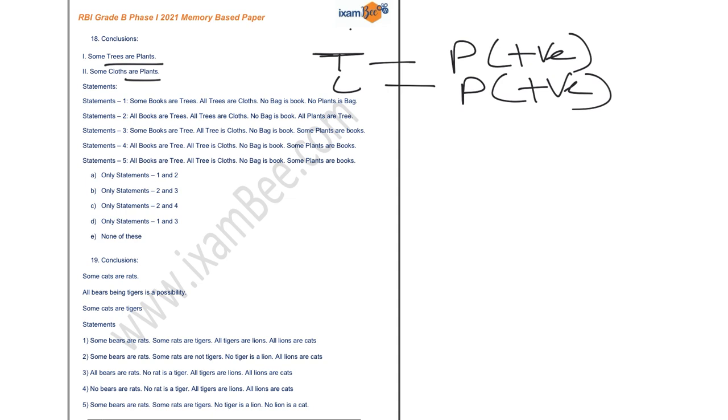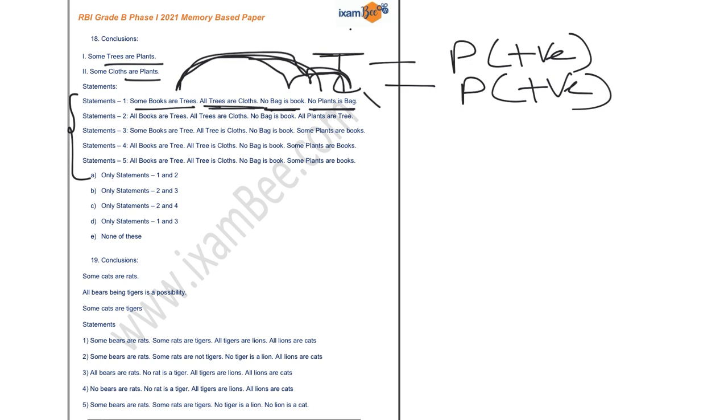Now I'll check all the statements. Your first statement states: some books are trees, all trees are clothes, no bag is book, no plant is bag. So there is a negative statement with the help of which I can connect my plant with tree. This is your plant, this is your tree, and the common link between them is that you can connect them with bag, book and books. So there is a common link, but there is a negativity in this particular statement. So you have to negate this particular statement, right?